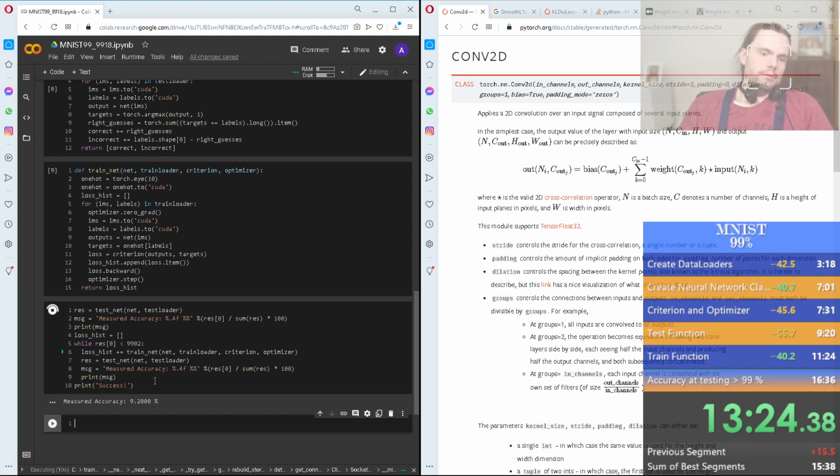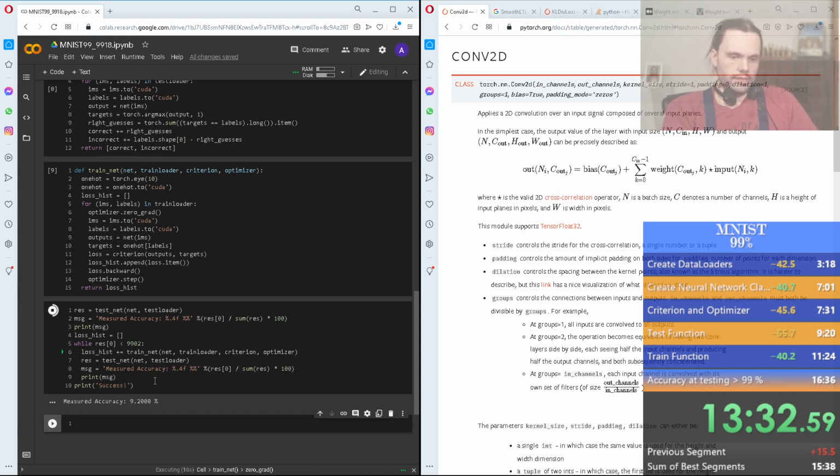So yeah, that's pretty much what you'd expect. If you take a random guess at which digit it is, there are 10 possibilities, so you're going to be accurate around 10% of the time just by sheer chance.